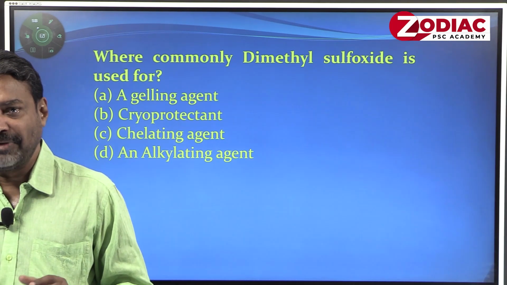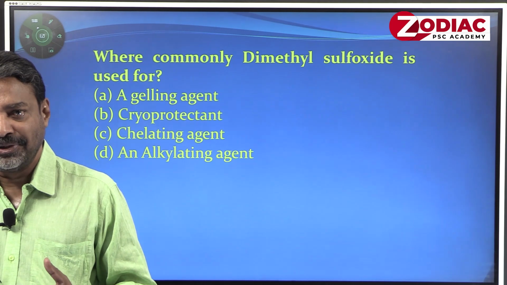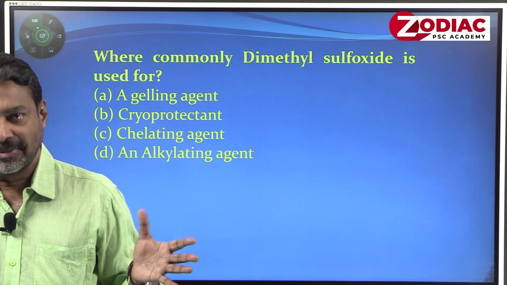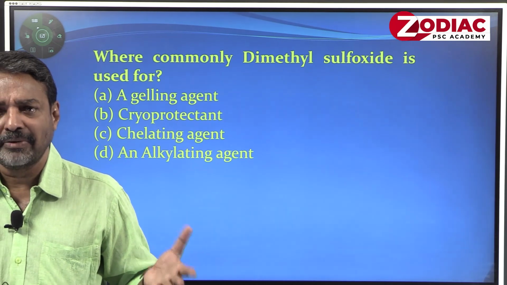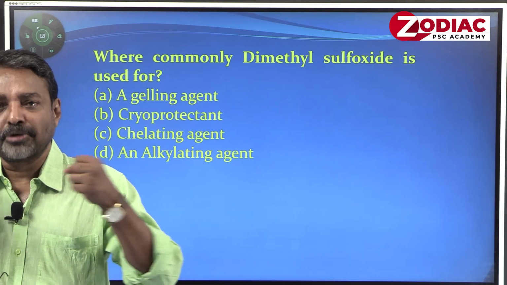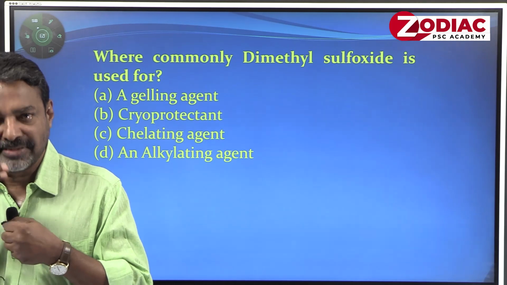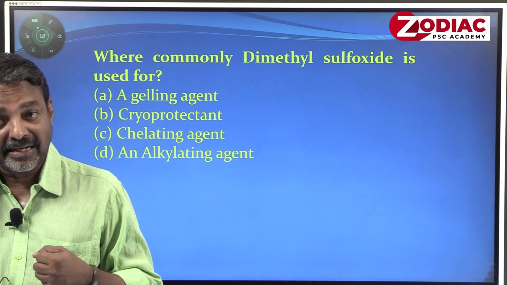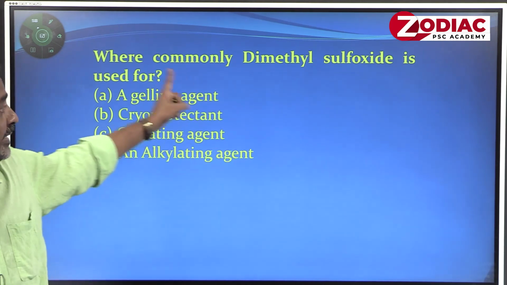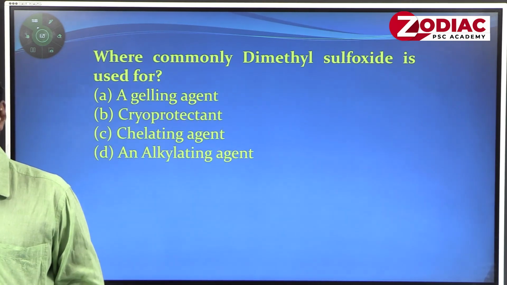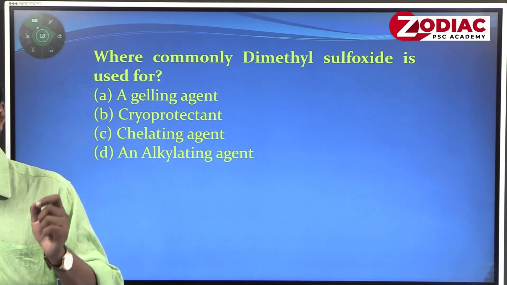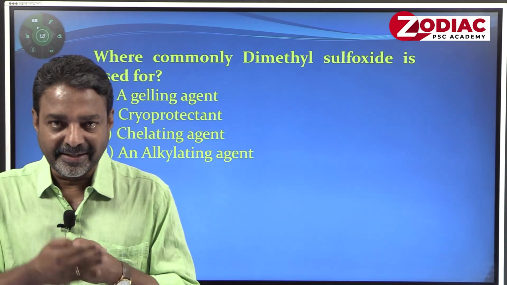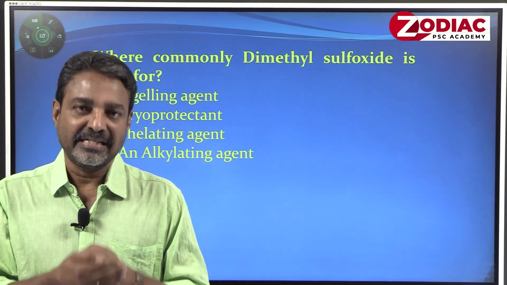Okay. So, when you are keeping the cell or the embryo or the seed there, the cell will break because of the freezing lower temperature. In order to protect the cell from cryopreservation damage, we will pre-treat the cell with a chemical what we commonly call dimethyl sulfoxide, so that it functions as a cryoprotectant, because it provides freeze tolerance to the cells.